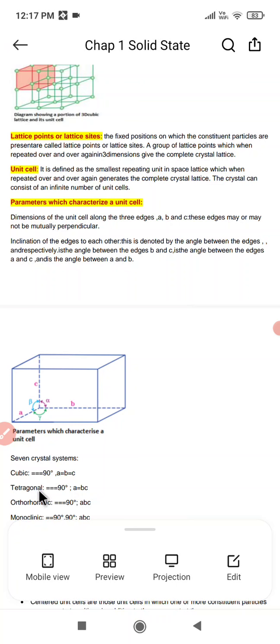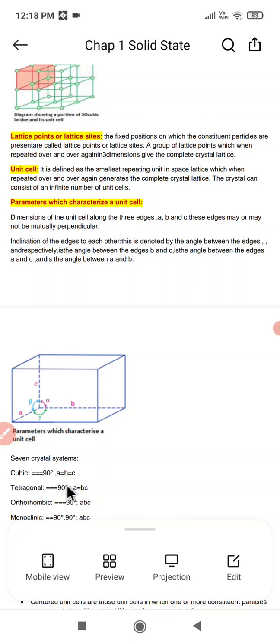After that we have tetragonal. Tetragonal is of two types, that is primitive and body centered. Here a equals b but not equal to c, and alpha equals beta equals gamma equals 90 degrees. Examples are SnO2, titanium oxide TiO2 and calcium sulfate.